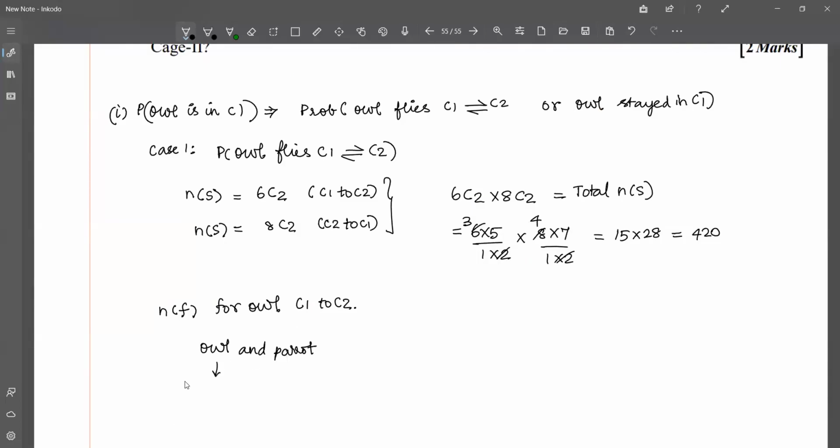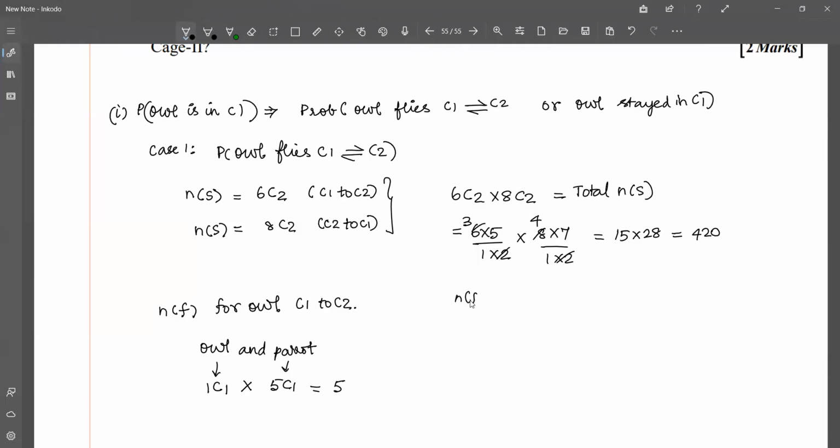So the probability of an owl, so there is just one owl. So there is no other way than taking one C1. There's just one owl, that owl flies. Whereas parrot, there are five parrots. So out of five parrots, I'm going to take one parrot to fly to the other cage. Since these two again are independent events, I'm multiplying them. So 1C1 is 1, 5C1 is 5. So this is for C1 to C2.